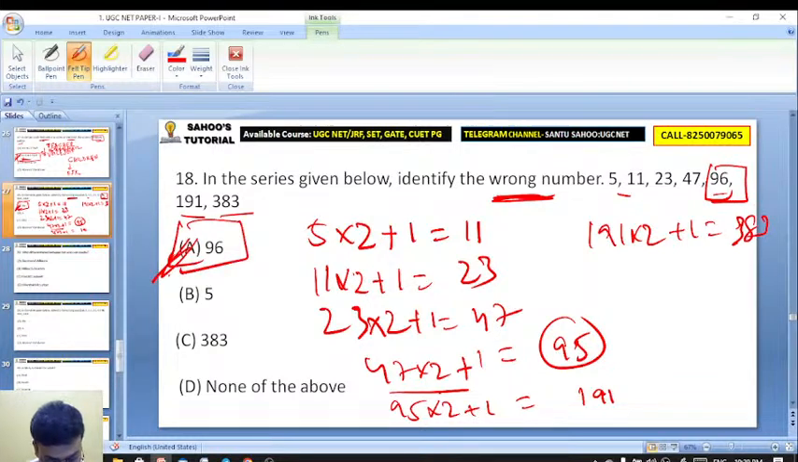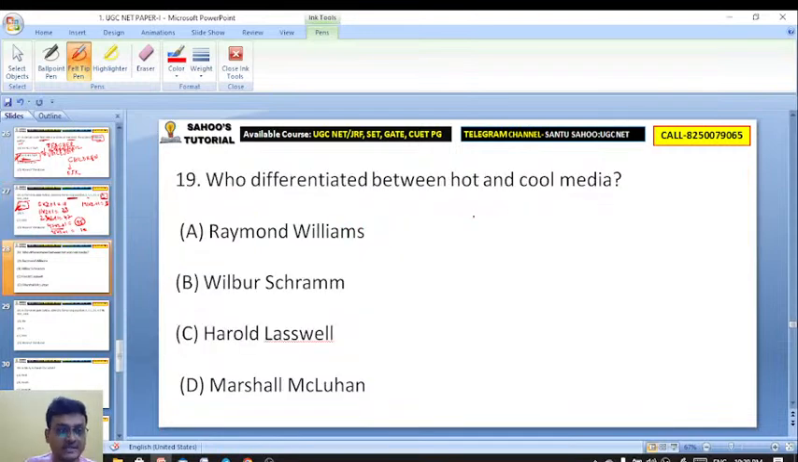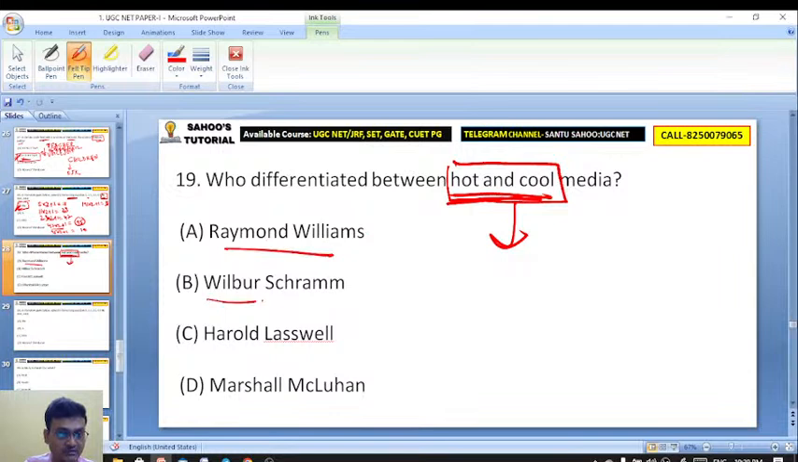Oh, you answered A, na? Yeah, you are right actually. Sucharita. Chalo. Who differentiated between hot and cool media? Raymond Williams, Wilbur Schramm, Harold Lasswell, Marshall McLuhan.